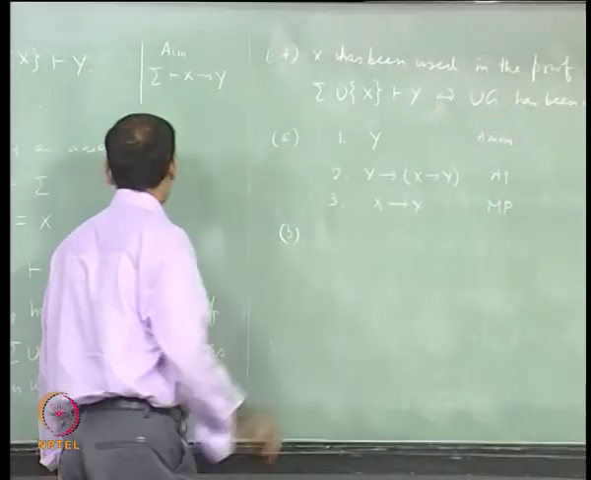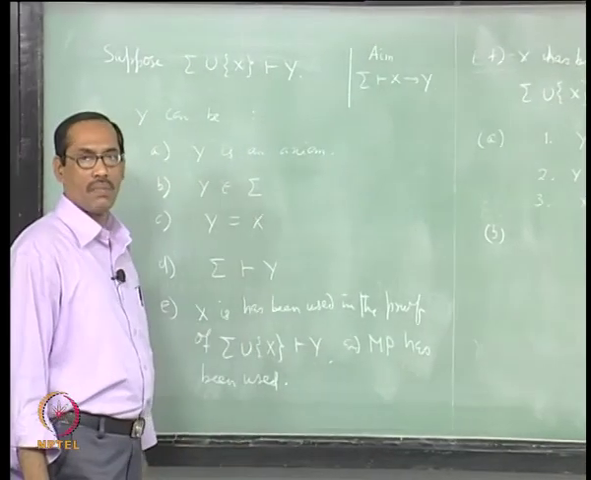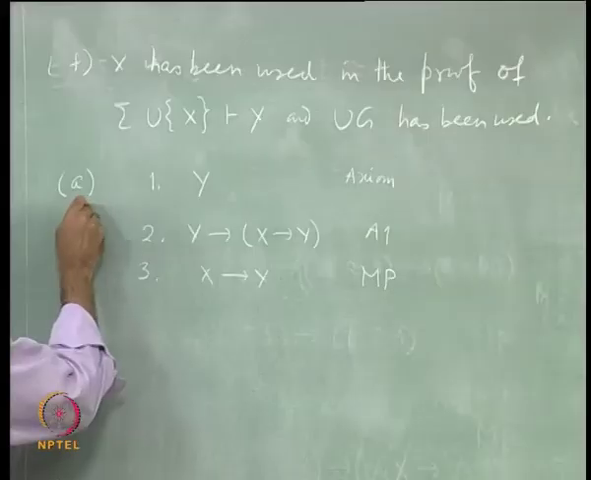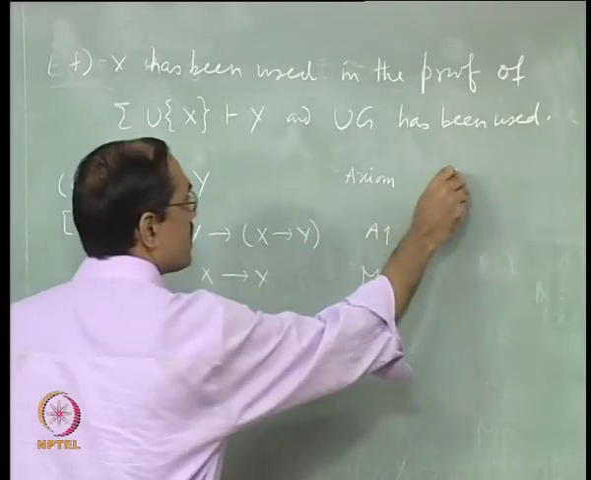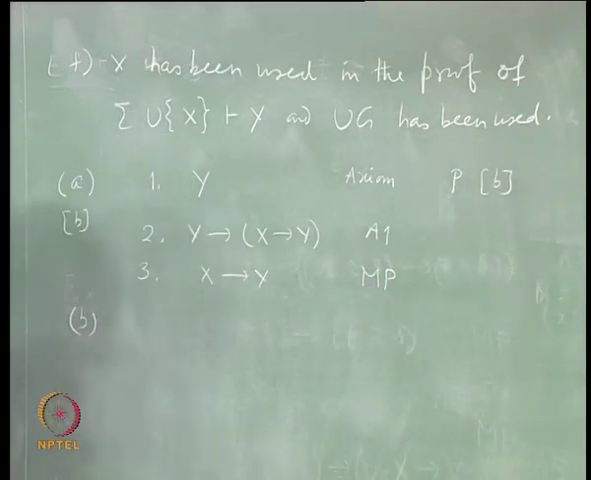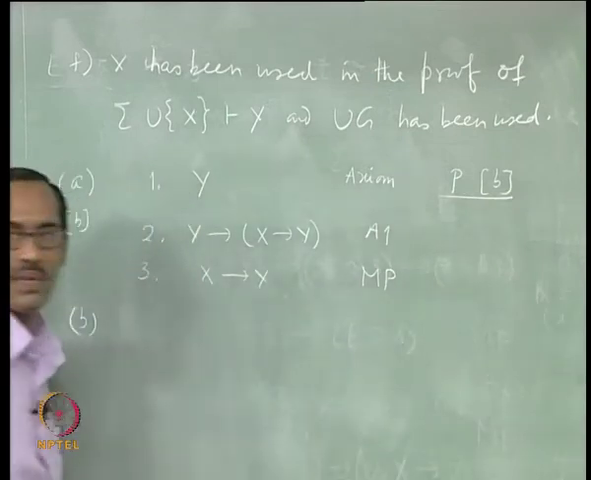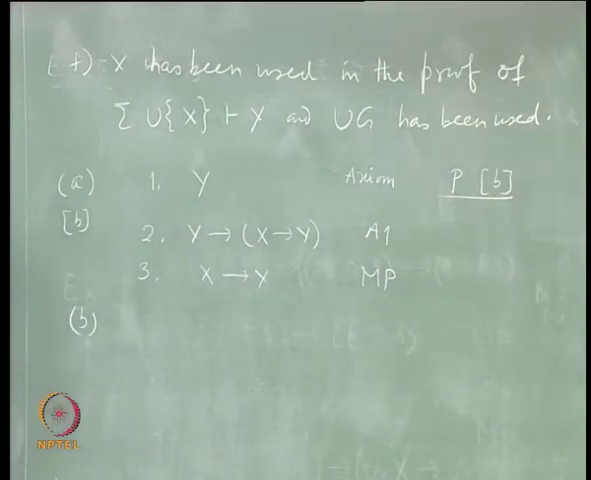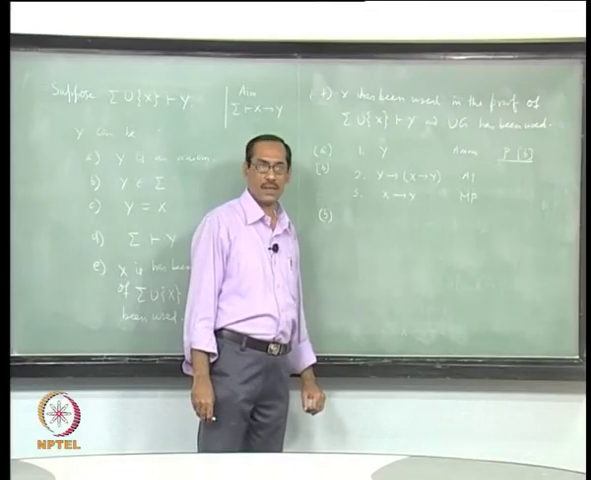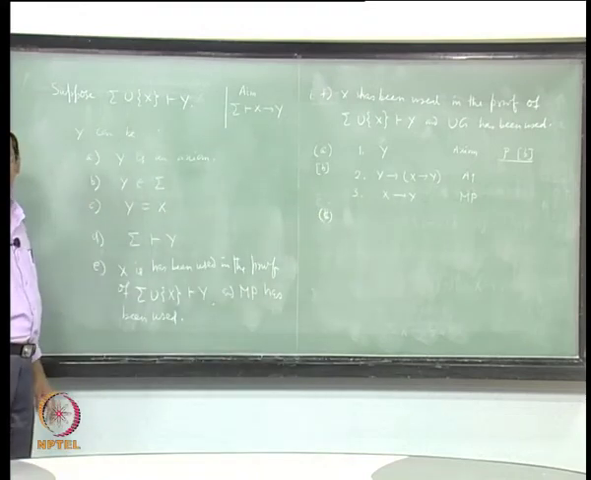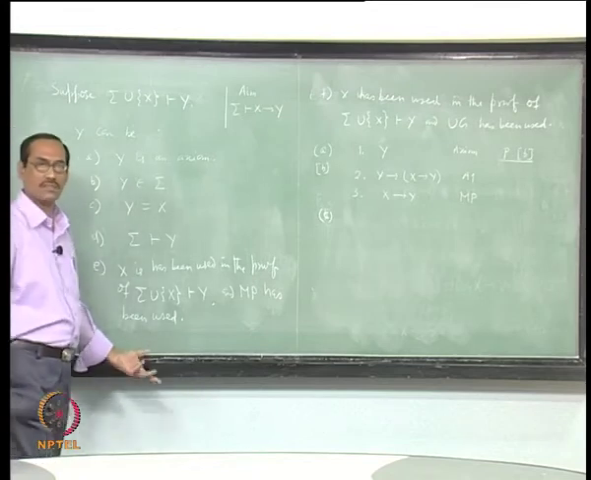Next case B, y belongs to sigma. Same proof, but instead of axiom you write premise, everything else remains as it is. For A you proceed like this, for B instead of axiom you write P, it is a premise. Then also it says sigma entails x implies y, clear. Now, let us take case C, y equals x. x implies x is a theorem, right.